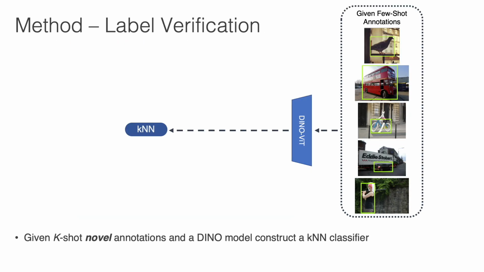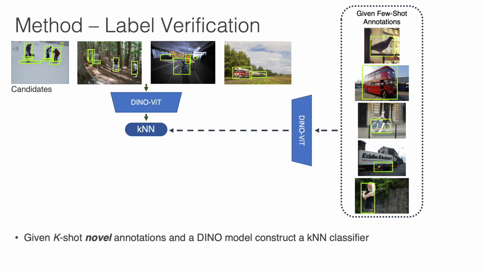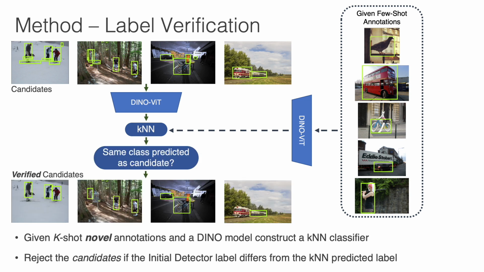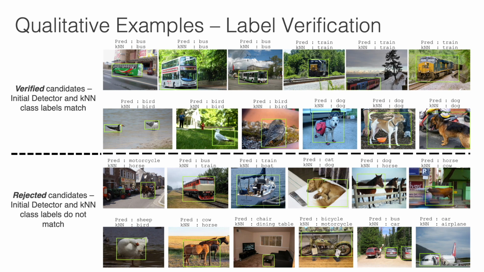For the second step, label verification, we use the given few-shot annotations as training samples to construct a nearest neighbors classifier, making use of strong DINO self-supervised features from a vision transformer. To perform label verification, we pass all candidates to the constructed classifier using the same self-supervised features. A candidate is accepted or verified only if our nearest neighbor classifier predicts the same novel class as the initial detector.